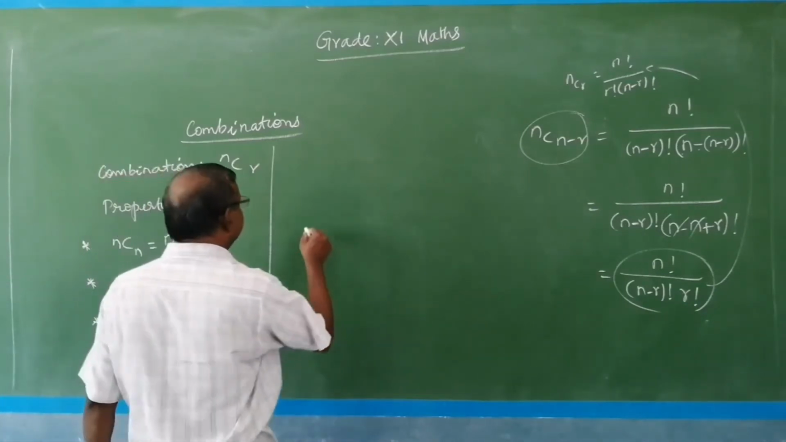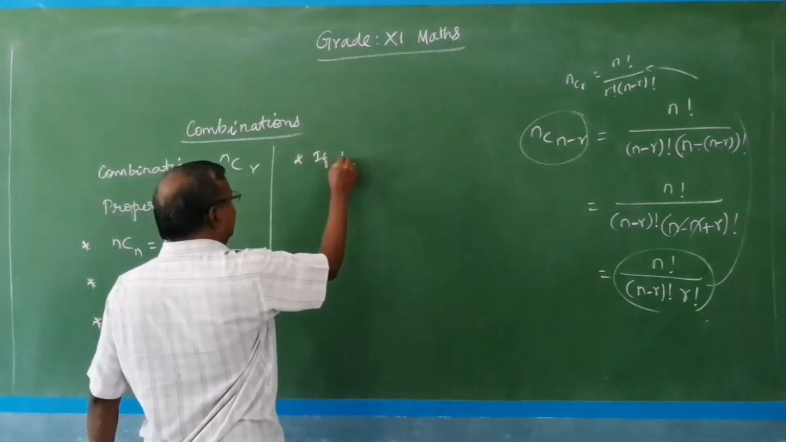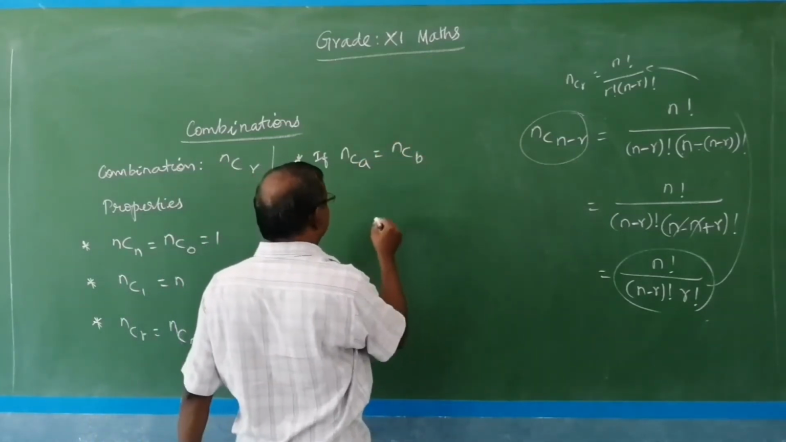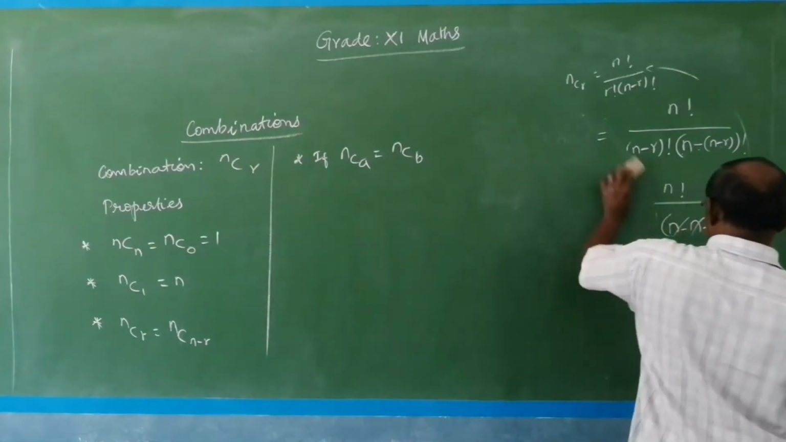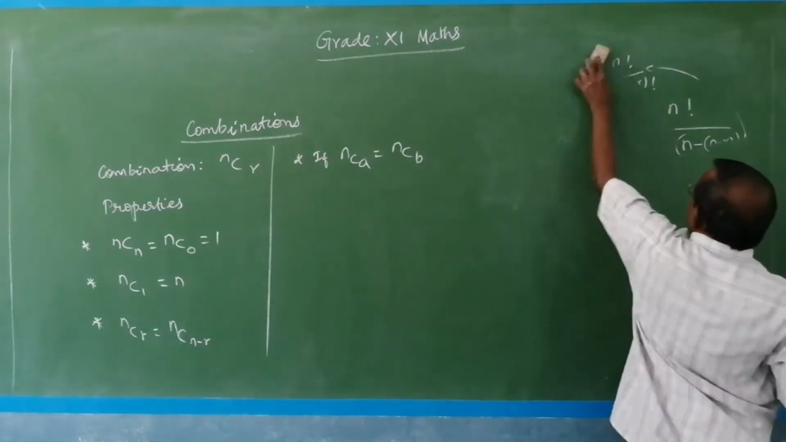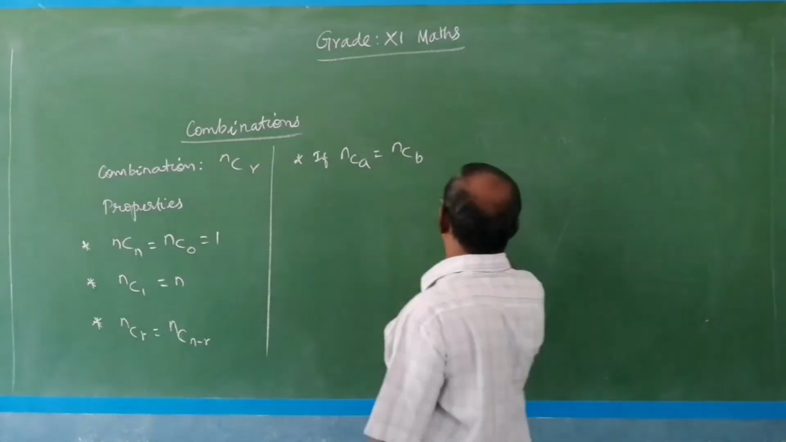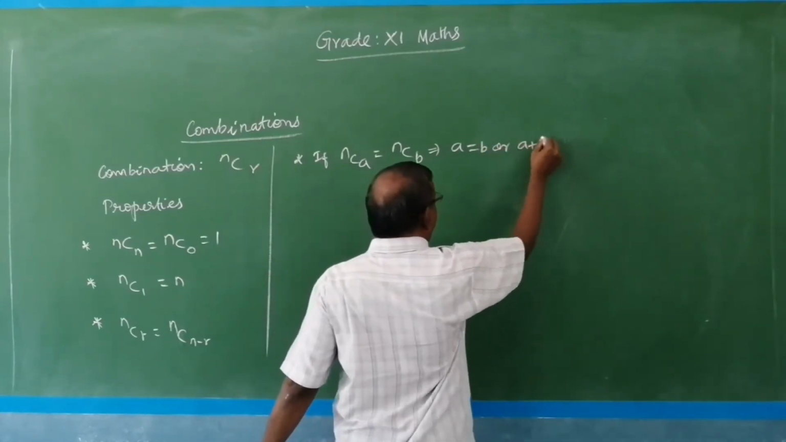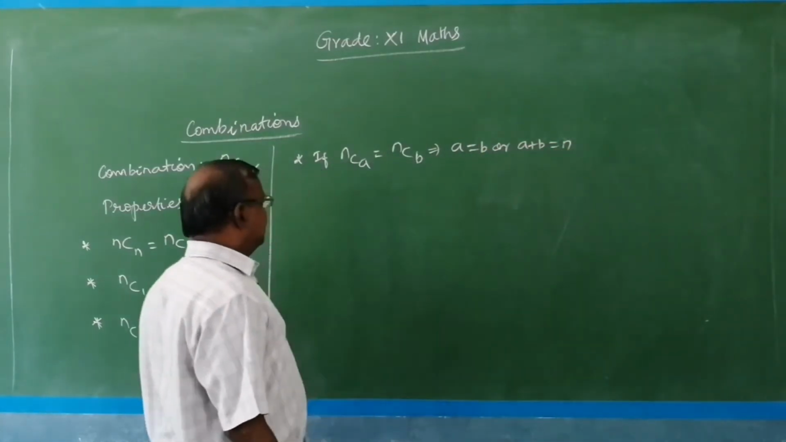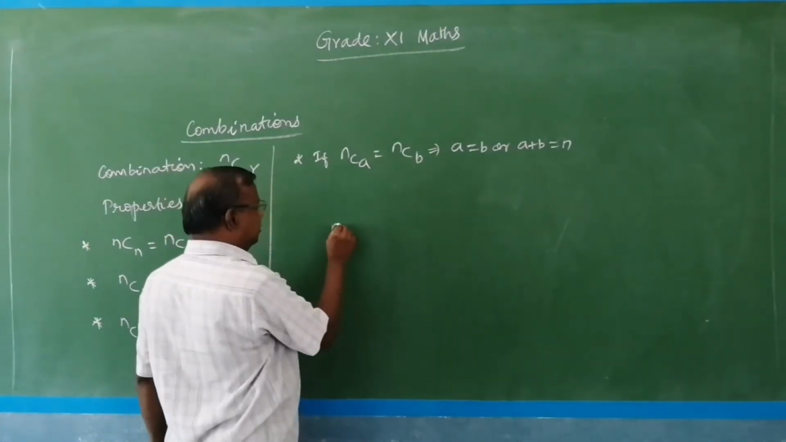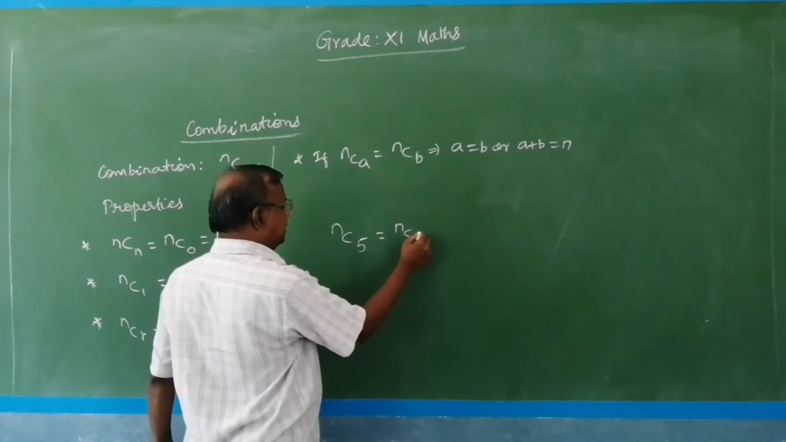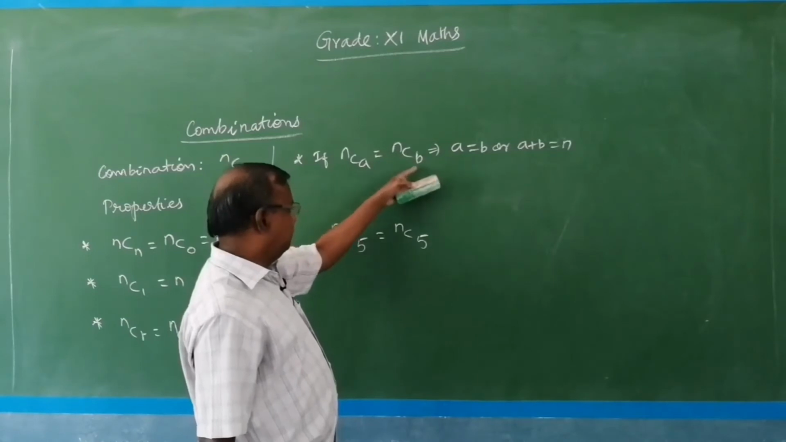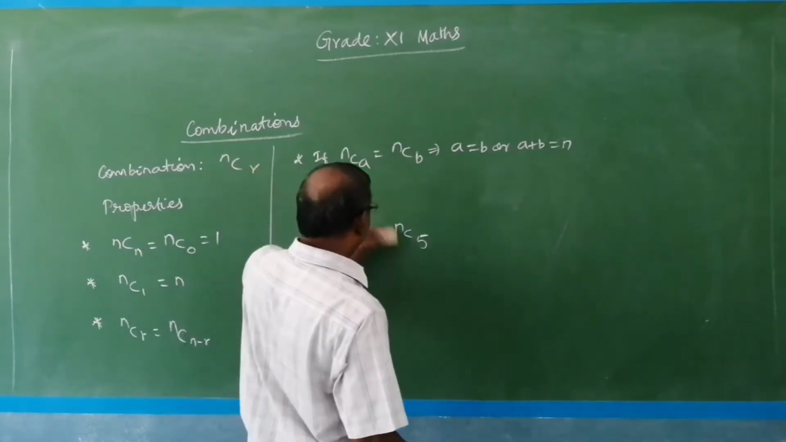And the next one, if NCA equal to NCB, then we have A equal to B or A plus B equal to N. For example, let A equal to B, that is NCA equal to NCA. We know that. So when A equal to B, NCA will be equal to NCA only. Okay. So it is A equal to B.